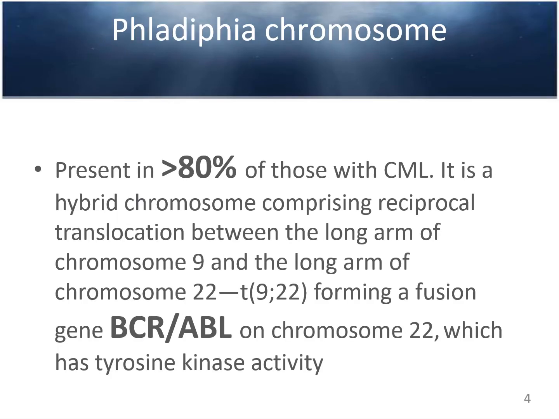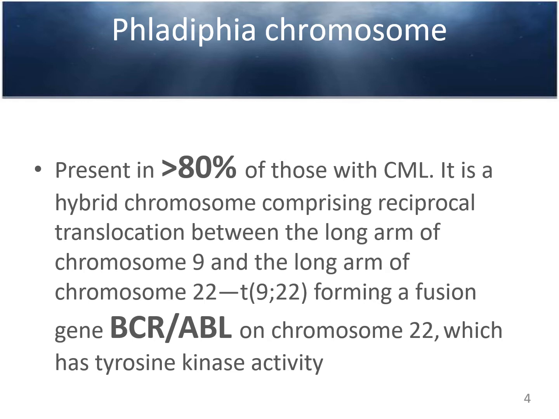Dear students, one very important thing is the Philadelphia chromosome. The Philadelphia chromosome is present in 80% of patients with chronic myeloid leukemia. What is the Philadelphia chromosome? It is a hybrid chromosome comprising a reciprocal translocation between the long arm of chromosome 9 and the long arm of chromosome 22.